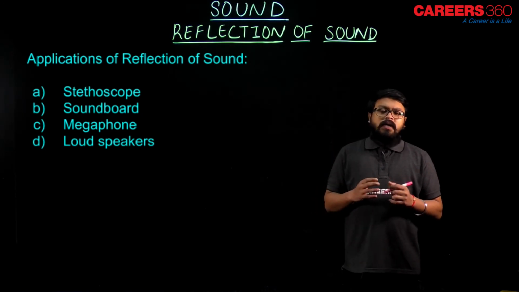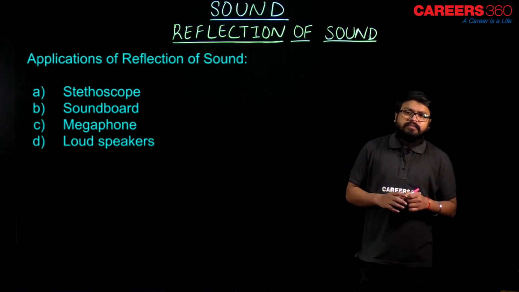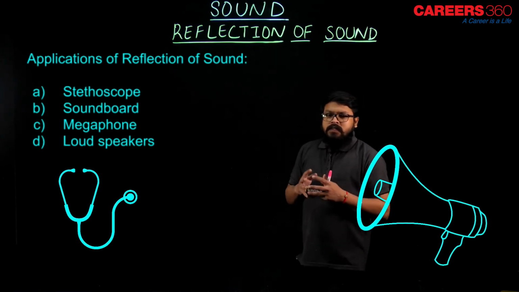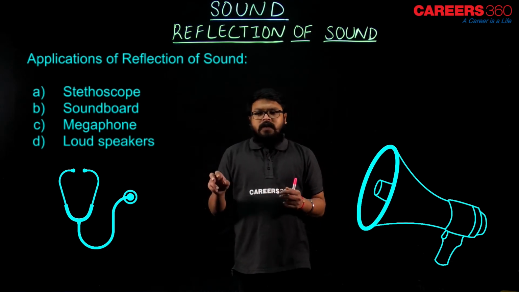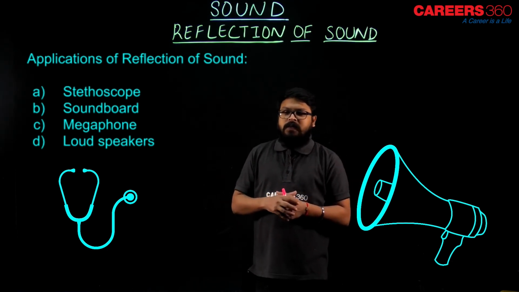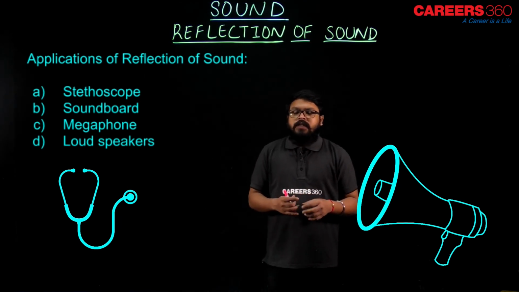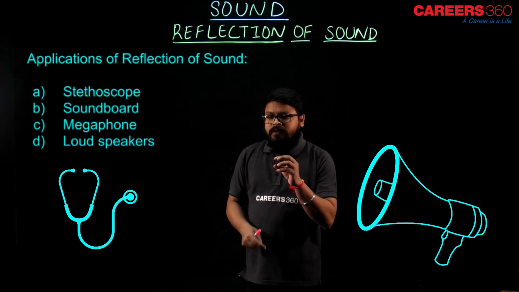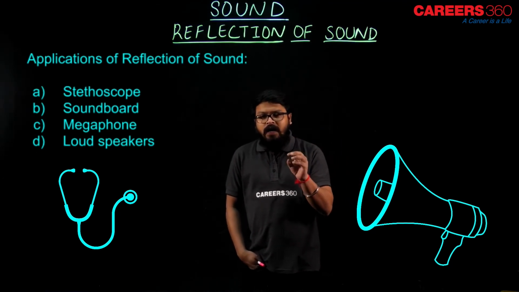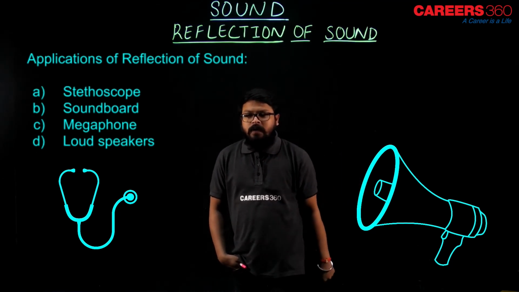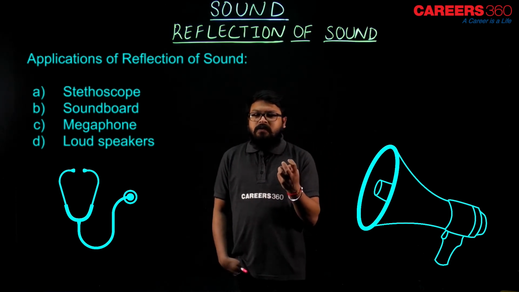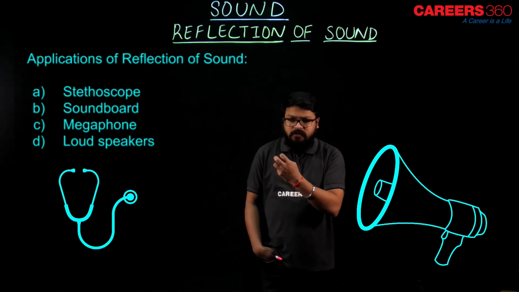Now, the stethoscope. I hope you know what a stethoscope is. The object fixed at the other end of the pipe touches the patient's chest, and the sound of the heartbeat travels through the pipe.